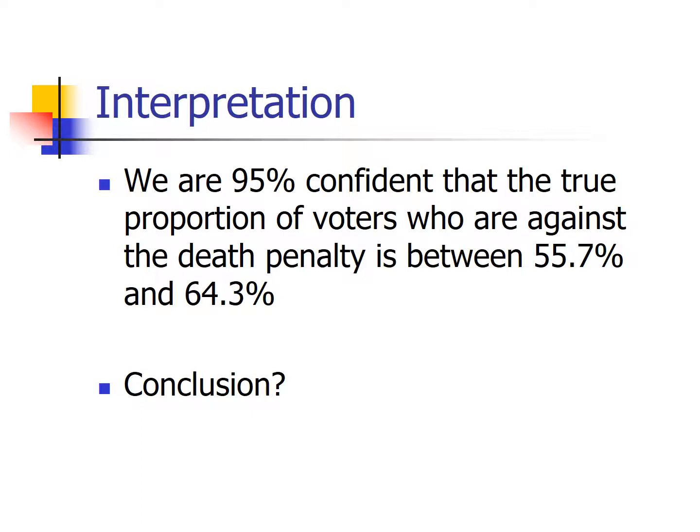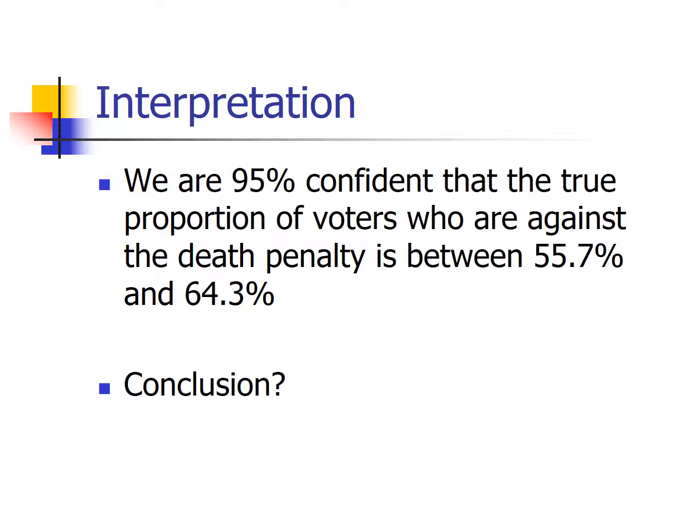Could an interval of uncertainty, right, could narrowing it down to that range of values be helpful to us? Well, sure. Imagine if we're a politician or a political advisor, and we're wondering whether we should bother spending our time and our resources trying to push through a bill or legislation that is heavily related to a person's opinion on the death penalty. And the type of people we think would be for our bill are the types of people who are against the death penalty. Maybe it's some kind of anti-death penalty bill. And we're interested in whether or not we think a majority of voters are going to be sympathetic to it.